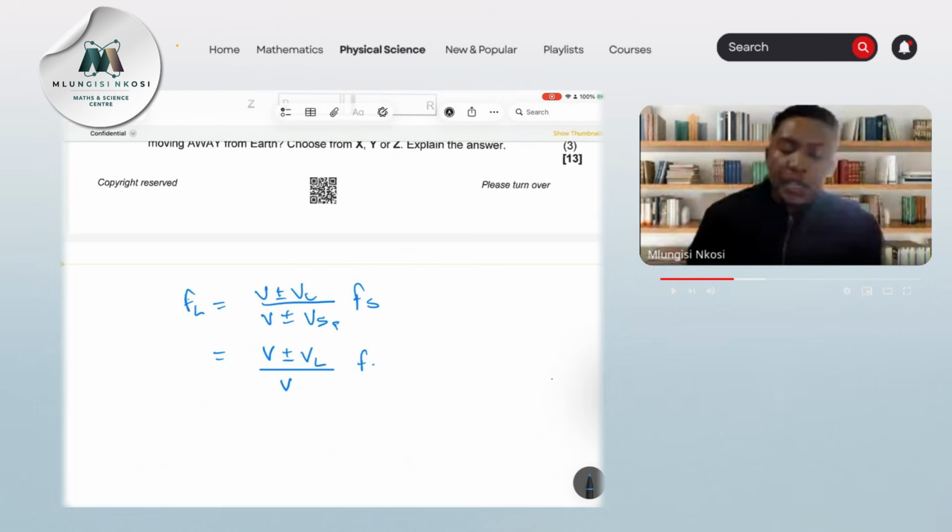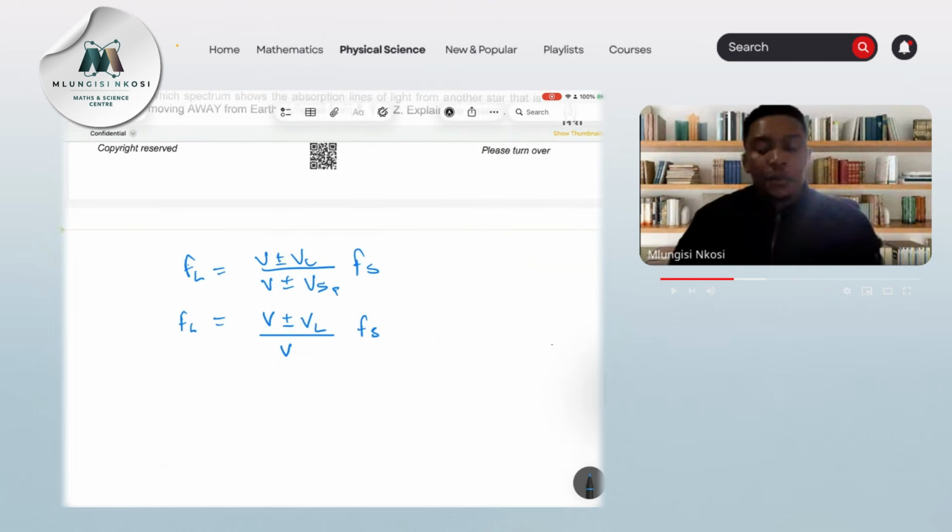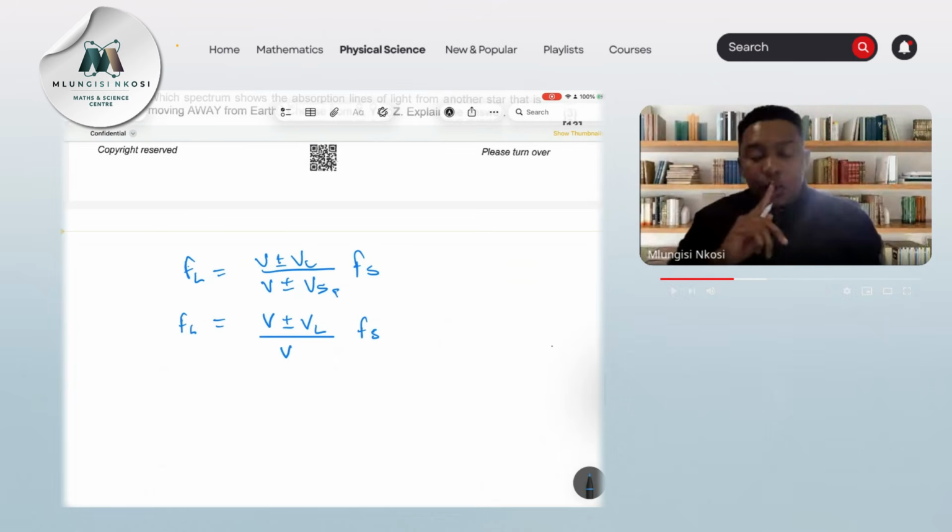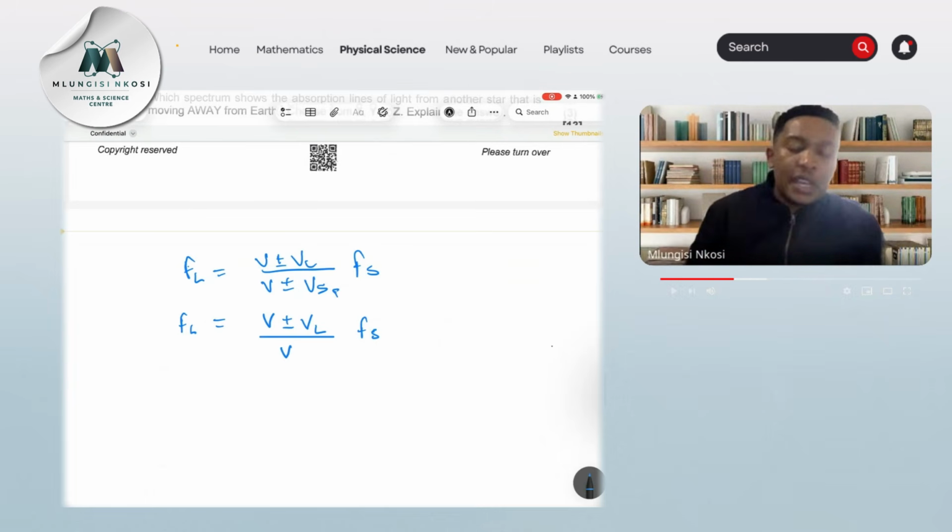Right, so times FS, and we're looking for the observed frequency. Now, please, I want you to note, I always say, I know I'm expecting the frequency of the listener to be greater than that of the source, right? So it means this must be an improper fraction.